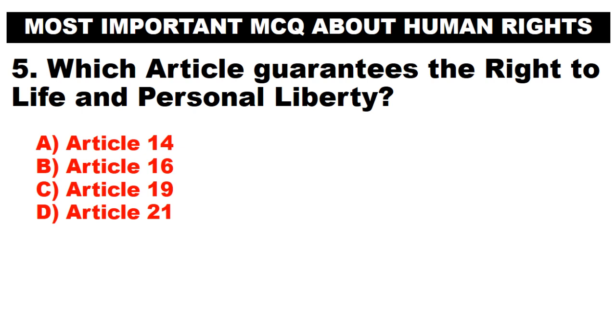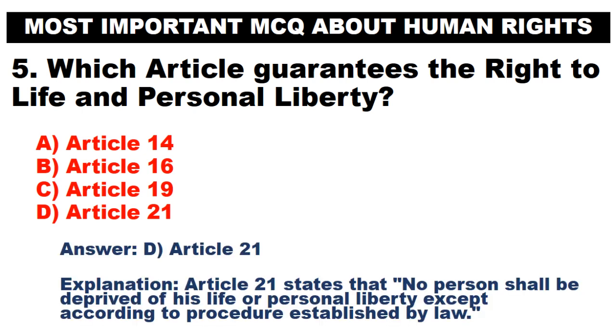Which article guarantees the right to life and personal liberty? A. Article 14. B. Article 16. C. Article 19. D. Article 21. Answer. D. Article 21. Article 21 states that no person shall be deprived of his life or personal liberty except according to procedure established by law.